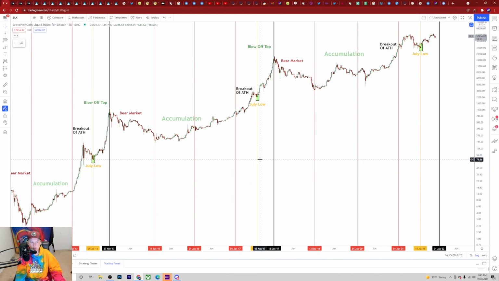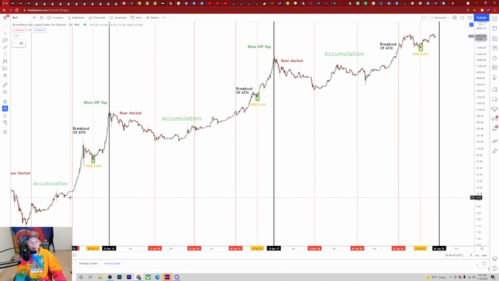I've talked to you guys about this a lot because I think it's really important that we analyze it. What we notice inside of that pattern is every year we get this new shift of events. From year 1, it's pretty much just the end of the bull market and the beginning and the end of the bear market. From year 2, we pretty much see accumulation. And then from year 3, we see more accumulation, but that's where we usually get the attempt at breaking the all-time highs. Or in the case of this most recent cycle, we actually did break the all-time highs inside of year 3. But it's very similar to what we saw in each of the last few cycles.